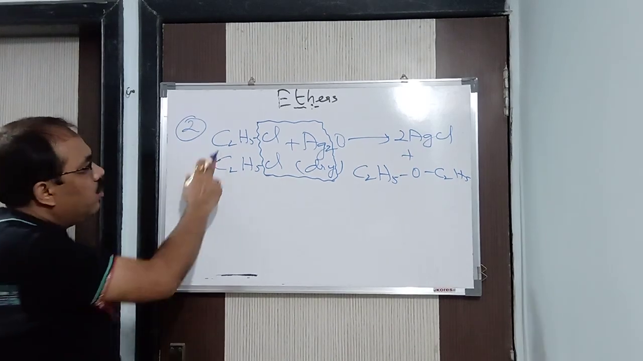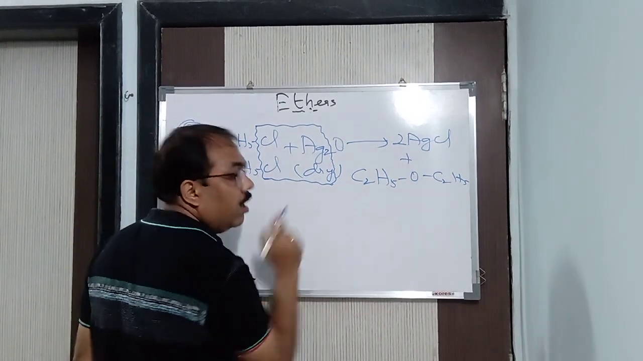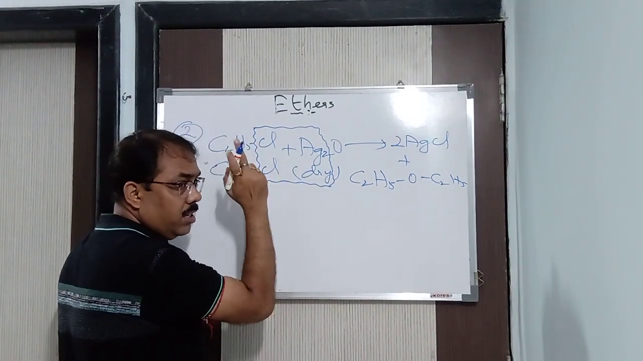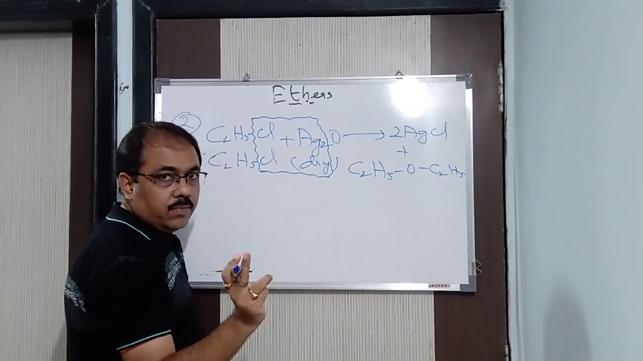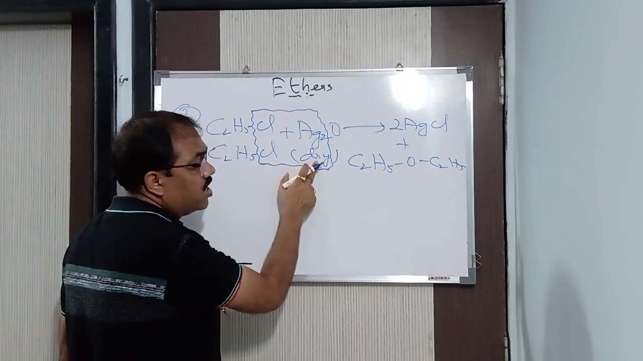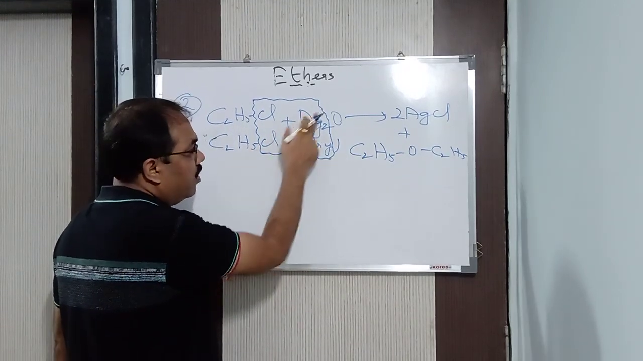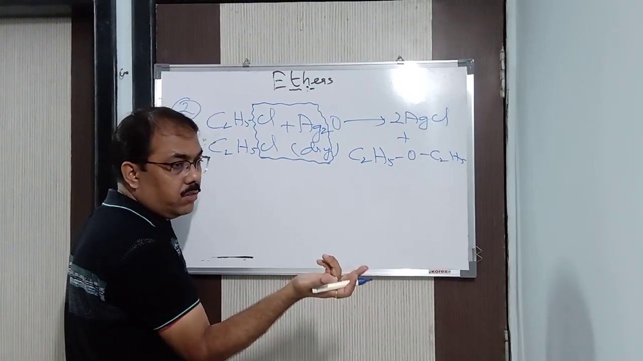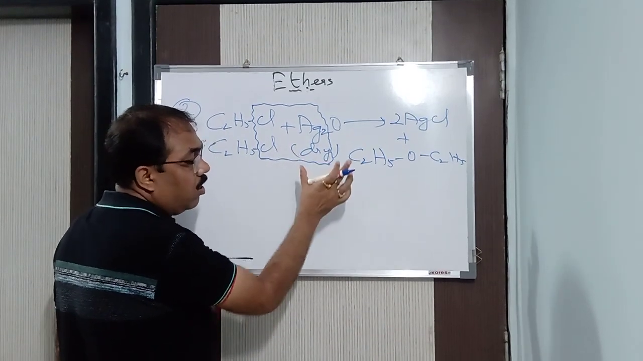That's it. Now you can take 2 different halides also, like C2H5Cl, CH3Cl. That also you can make. So what will you get? C2H5OCH3, no problem. But this should be dry Ag2O. Why? Because if it is moist Ag2O, remember what I said in alcohol, moist Ag2O means AgOH, and AgOH is unstable. For that reason we write here dry Ag2O. Moist will give you alcohol: 2 molecules of C2H5Cl will react with AgOH to give alcohol and AgCl. Clear? So I have to write dry Ag2O, because if I write moist, you will get alcohol, not ether.